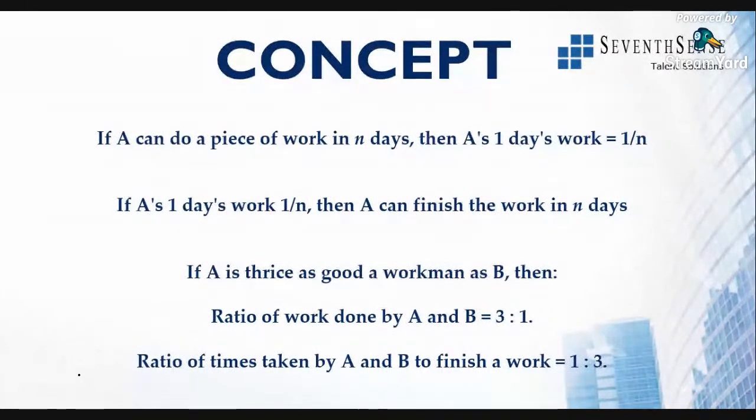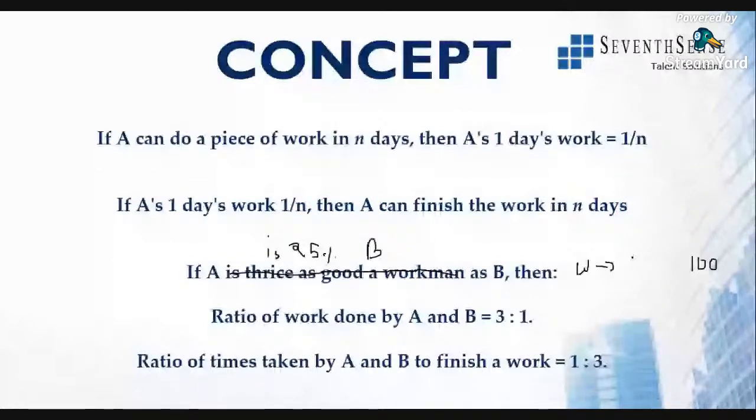If they say, instead of A is thrice as good as B, that A is 25% more efficient than B, this means what? Suppose I'm talking about the capacity of work. If any work is given, by the time B finishes 100 works, A would have finished 25 works more.